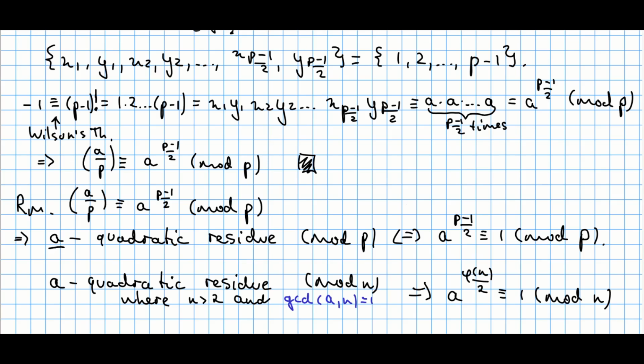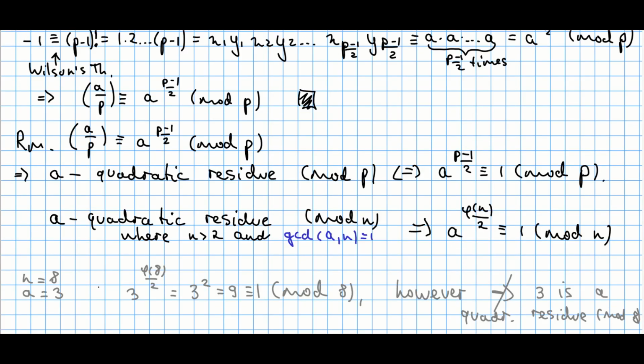Now if you consider that a is a quadratic residue, but this time modulo n, where n is an arbitrary number bigger than 2, such that it is coprime to a, so GCD is equal to 1, then it follows that a raised to the power of phi(n)/2 is congruent to 1 modulo n.